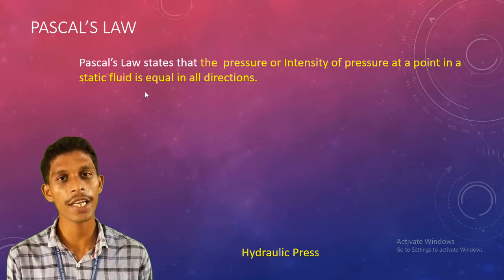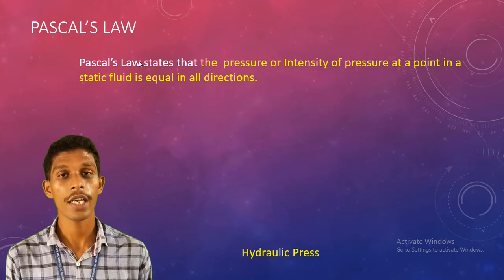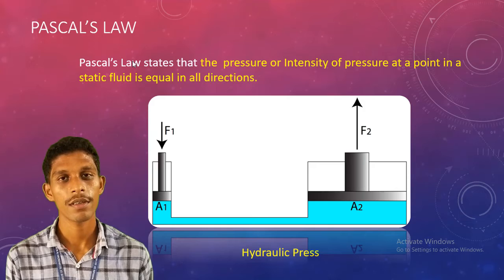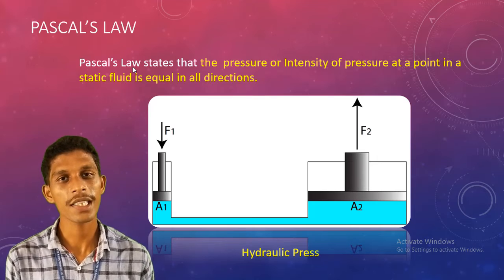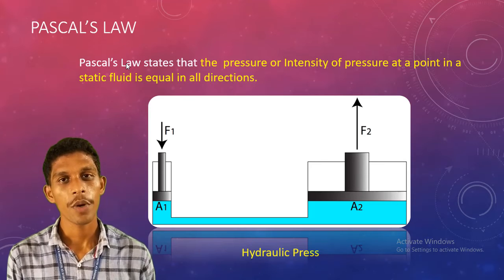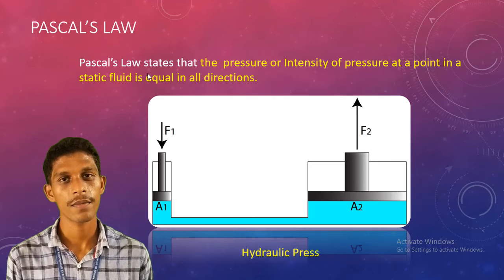The pressure at any point in a fluid which is at rest is equal in all directions. That is the main concept of Pascal's law. Based on Pascal's law, many industrial applications use machineries and instruments, so it is very useful for most industrial sectors.